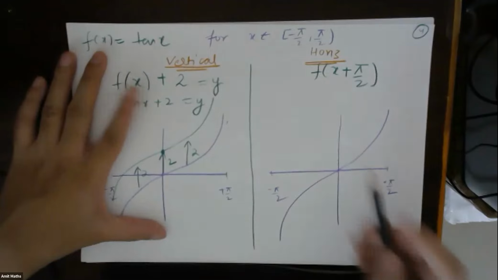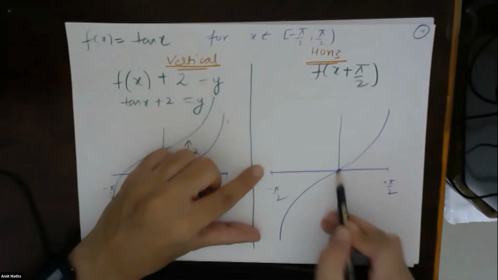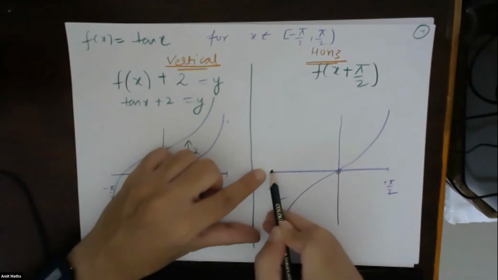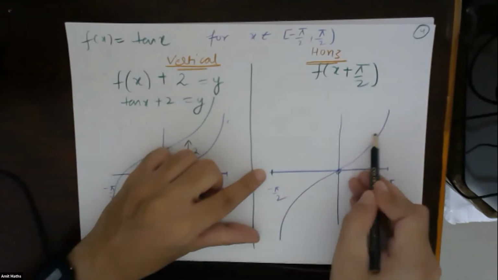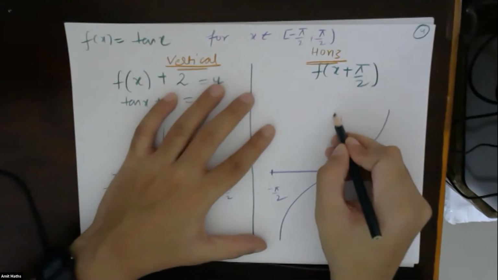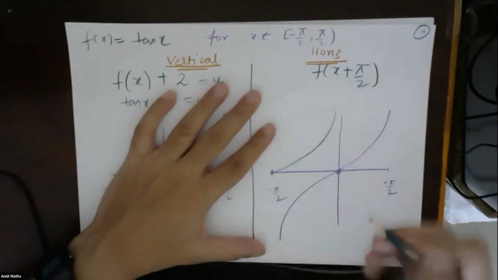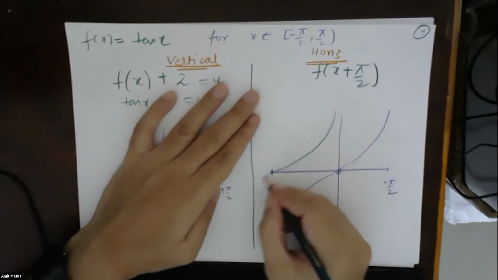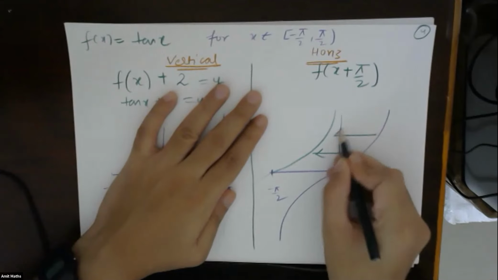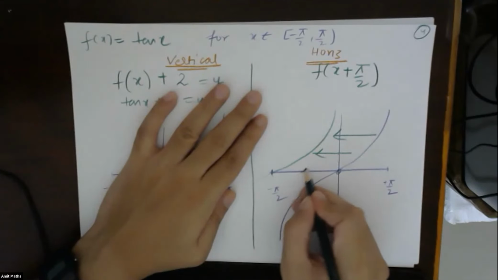This part will shift by pi by 2. At this point, this part will shift to this point, and so on. So the function will look something like this, and on the left side it will be the same. Fine. So everything is shifting towards the left by pi by 2 units.